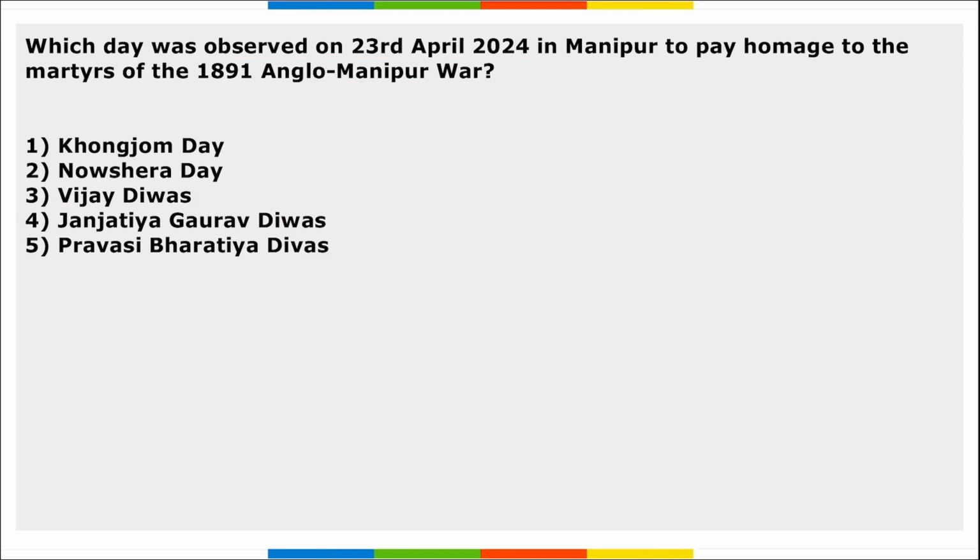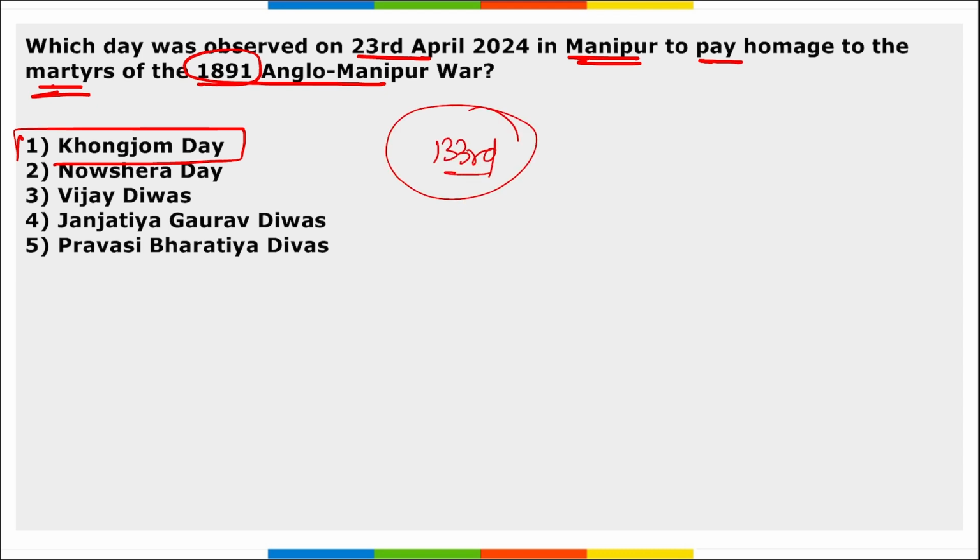Next, which day was observed on 23rd of April in Manipur to pay homage to the martyrs of the 1891 Anglo-Manipur War? It was Khwangjom Day, right? And it is to pay homage to the martyrs of the 1891 Anglo-Manipur War, that is the battle fought between the Kingdom of Manipur and the British Empire, and it is the 133rd observance of Khwangjom Day. Khwangjom, this is a village in Manipur.